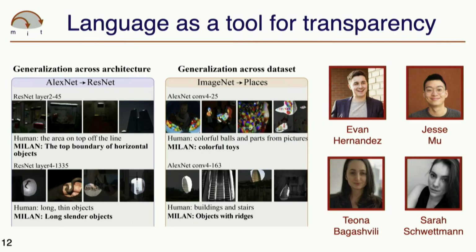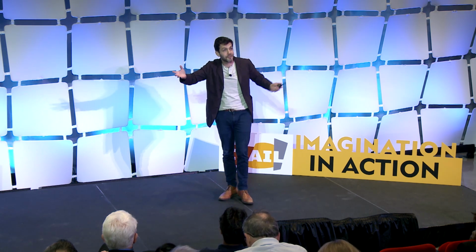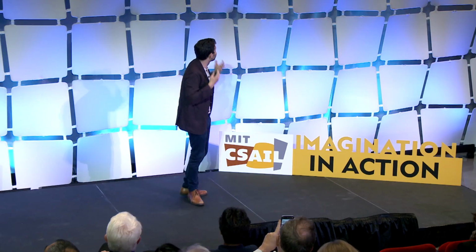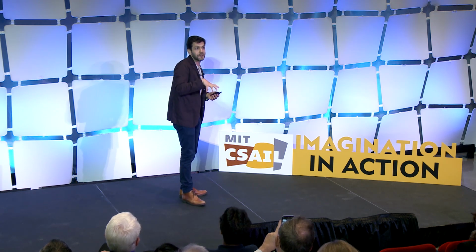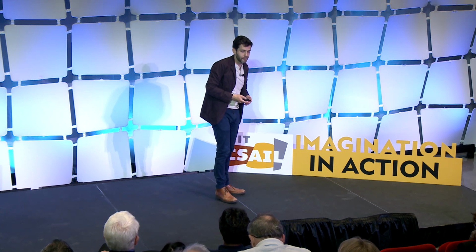One other thing, and maybe the last application of these kinds of techniques that I want to talk about here, is language not as a tool for training models, either in language domains or in other domains, but actually as a tool for understanding the computation that's going on inside these models. We've also been developing techniques that allow you to, for example, pick up an image classifier and label the individual features being used by that image classifier, the neurons in a big neural net, with natural language descriptions of the computations that they perform and of the role that they occupy in the larger computation being performed by this model.